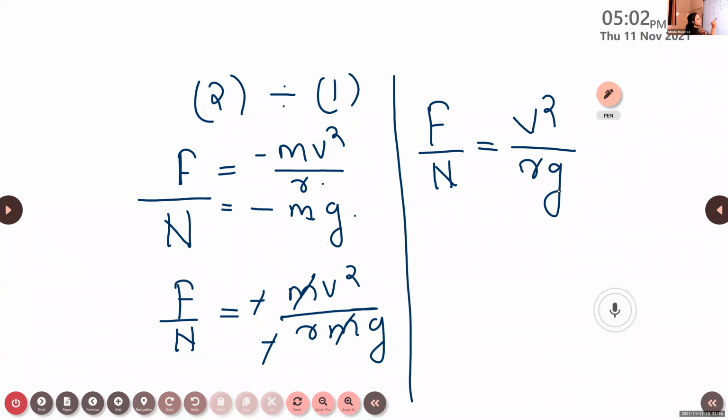By rearranging the equation we get v square is equal to... but before that, are you familiar with this ratio F by N? What does F by N represent? Frictional force divided by normal force. Here we do not consider it as kinetic friction or static friction; we consider it as a general case. According to the laws of friction, the frictional force is directly proportional to the reaction force. F is proportional to N. In order to replace this proportionality sign, we introduce a constant. F is equal to what? What is that proportionality constant?